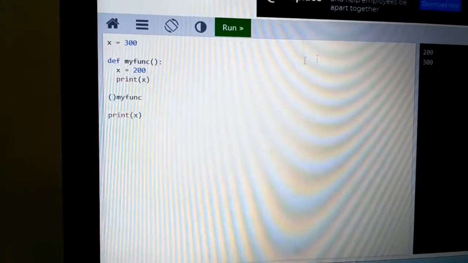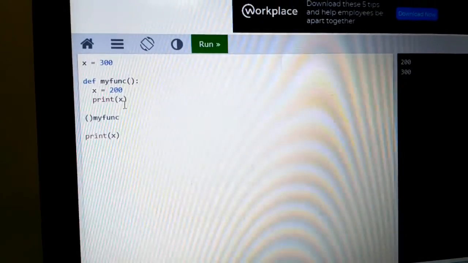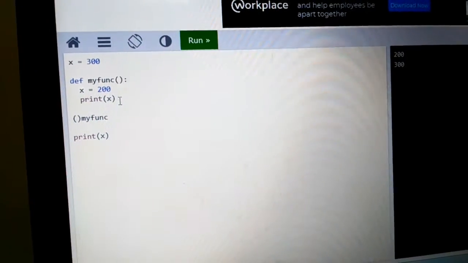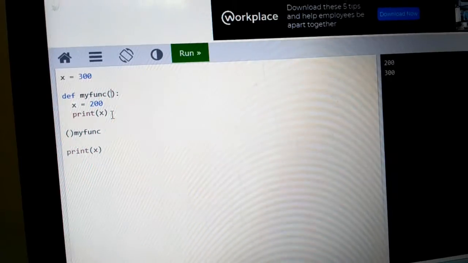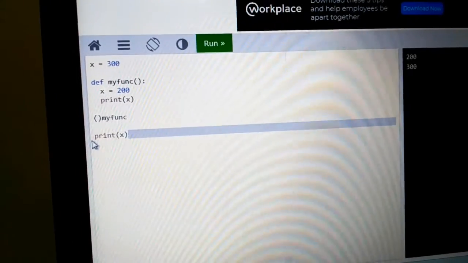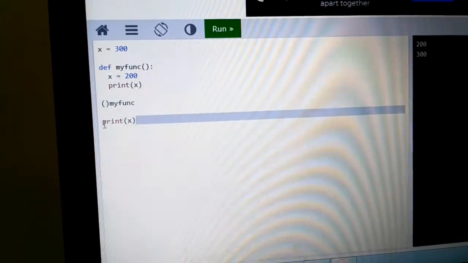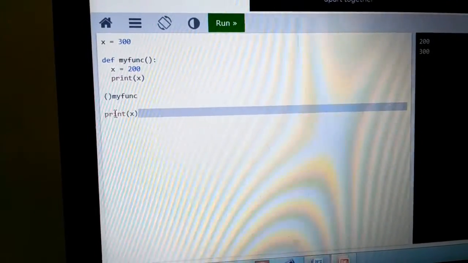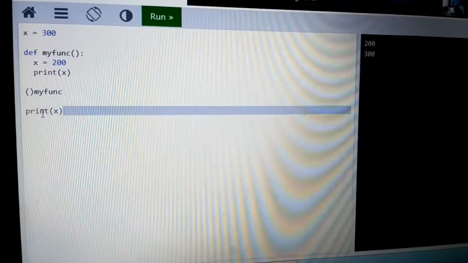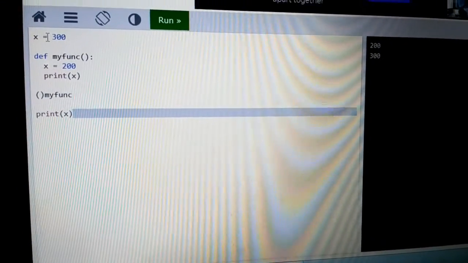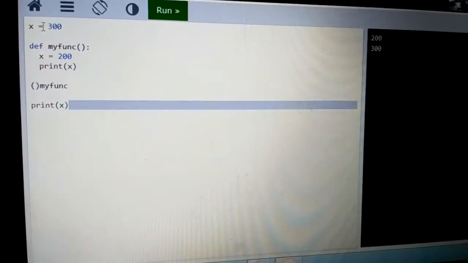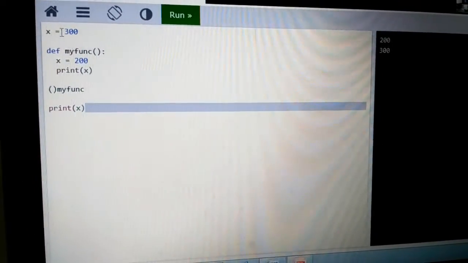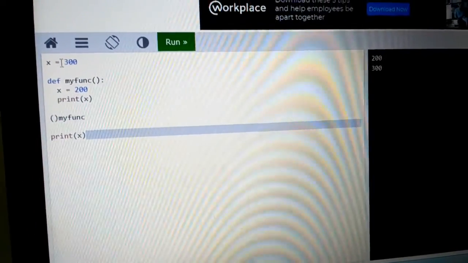So first it displays the value 200. Then after completion of my function, it comes to the print statement, that is the last statement of the main function. See here, this statement refers to the global variable. That's why it prints x is equal to 300. It acts as a global scope variable.